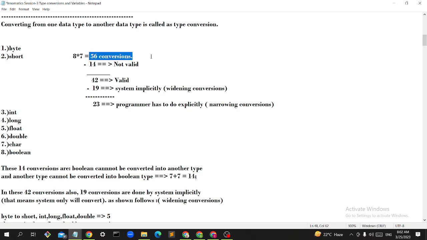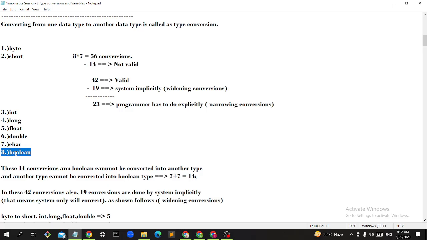Out of these 56 conversions, I cannot convert boolean to other types and other types to boolean. It is not possible. It is only true or false. How can I convert it from one type to another? How can I represent it in decimal or integer, or in character? So I cannot convert boolean to other types and other types to boolean.